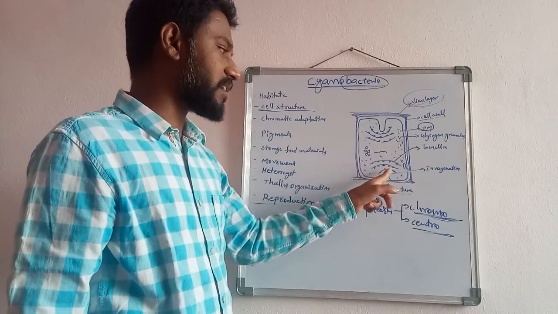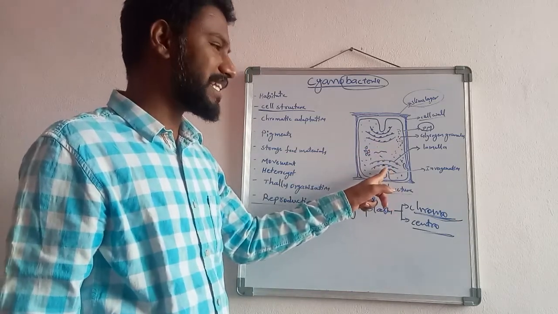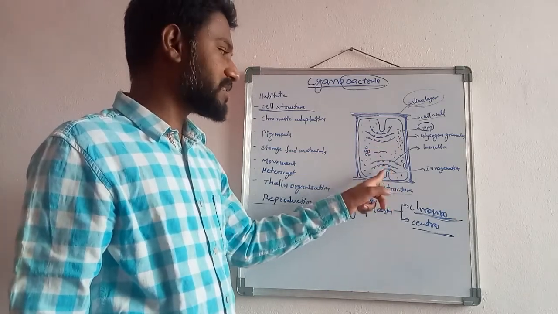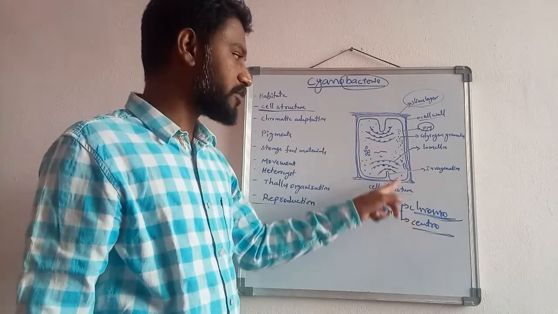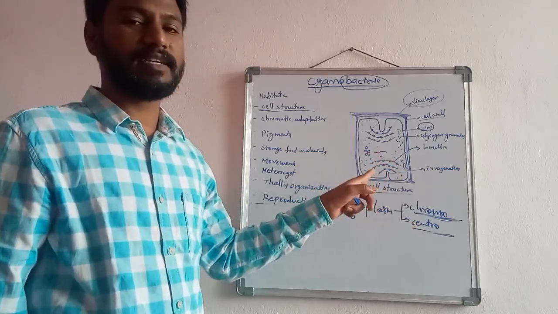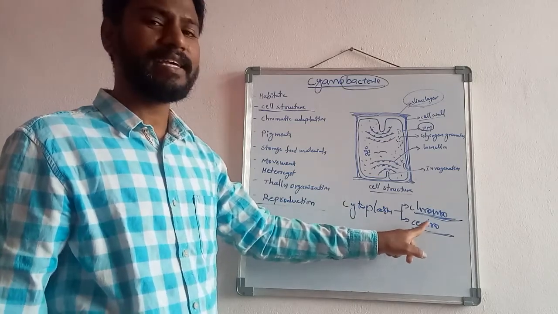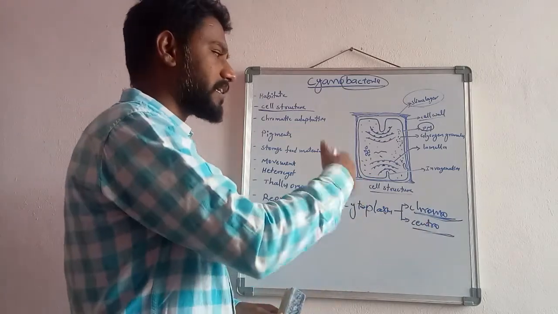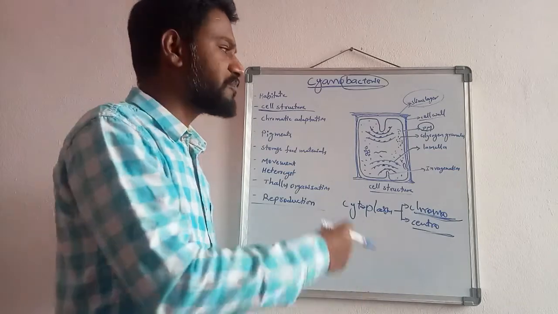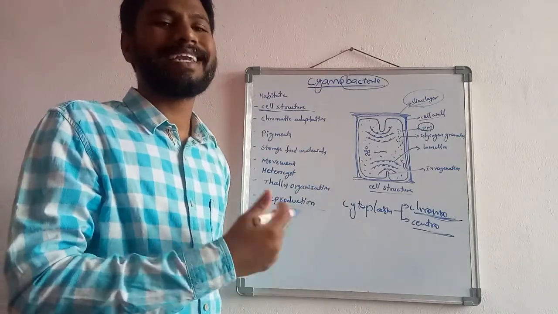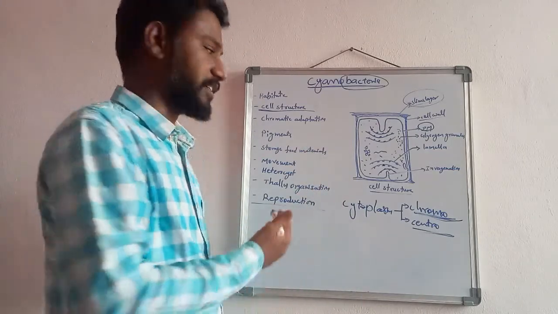Chromoplasm appears in colored form because the photosynthetic pigments are present. Centroplasm, the centrally located cytoplasm, is hyaline in structure, that means there is no color. And cytoplasmic inclusions are there. Obviously this is the prokaryotic type of cellular structure.